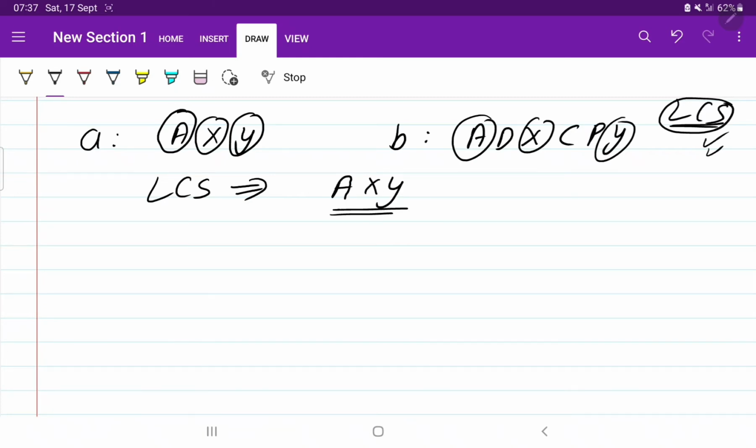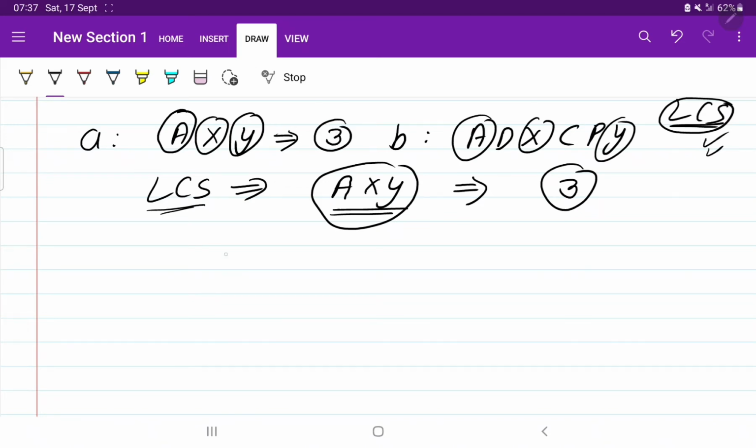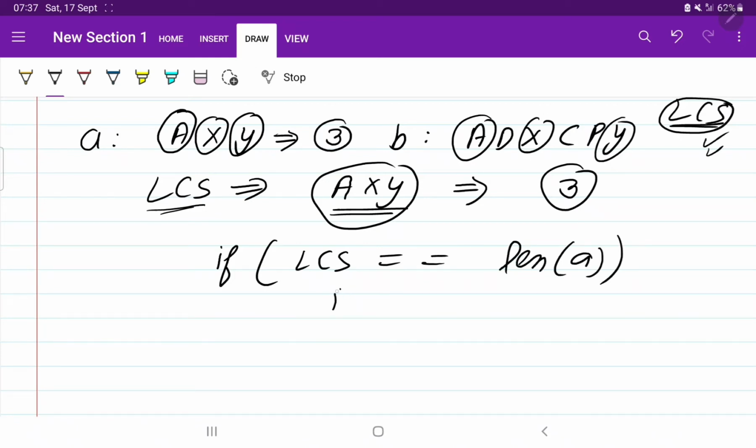Okay, so if you find the LCS, the LCS will be AXY, and the length of the LCS will be 3. Perfect. And here the length of string A is also 3. It means if LCS is equal to the length of A, then it is a subsequence, so you need to return true. Okay, and else you need to return false. Okay, so this is what I got.